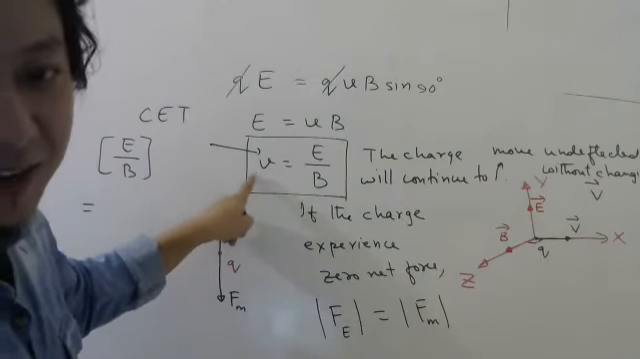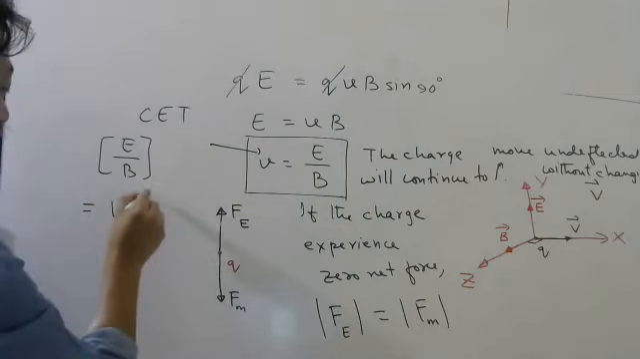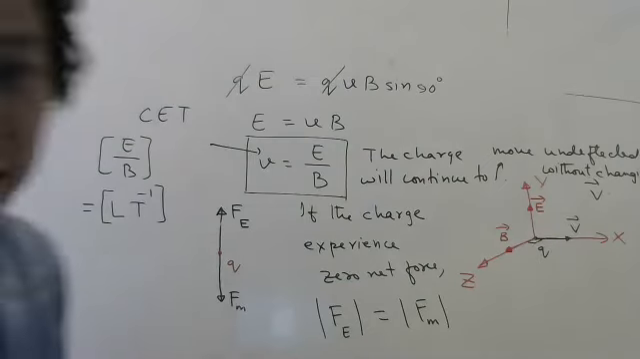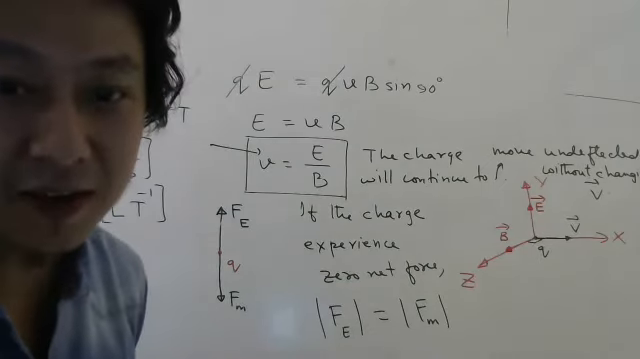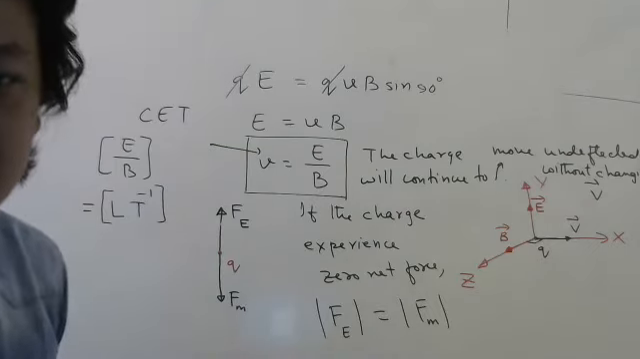Prakriti, small mistake you have done. Since it is velocity, it will be L T minus 1. Okay. L T minus 1. Okay, it's okay. While typing, I know some mistakes we do.